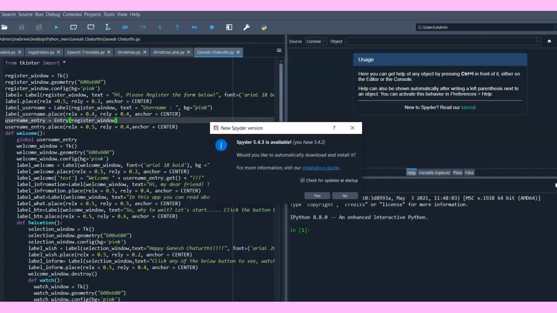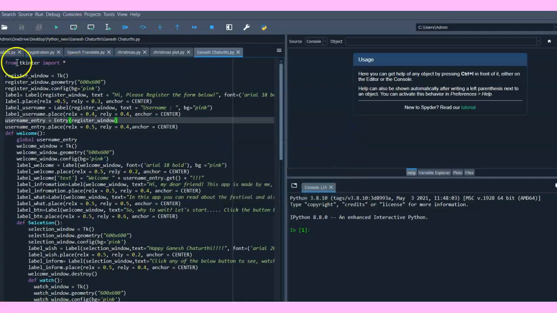So as I said, I am going to start a Python tutorial from May. So here it is. It will have parts. It will not be just in a single video. So first let me explain which app I am going to explain. The name of the app is Ganesh Chaturthi.